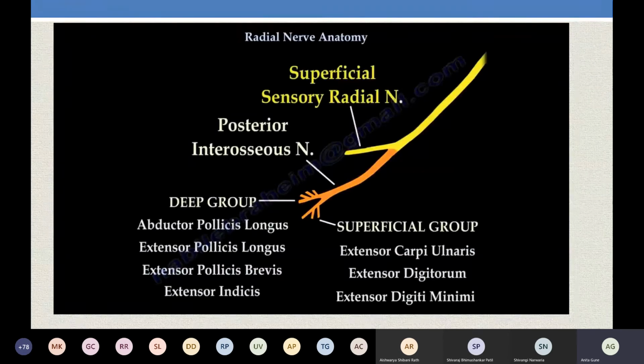Now another branch given by the radial nerve was your superficial branch, which is purely sensory. We said it is purely sensory because the posterior interossei nerve is purely motor; it supplies all the superficial and the deep group. The superficial branch of the radial nerve is quite superficial.